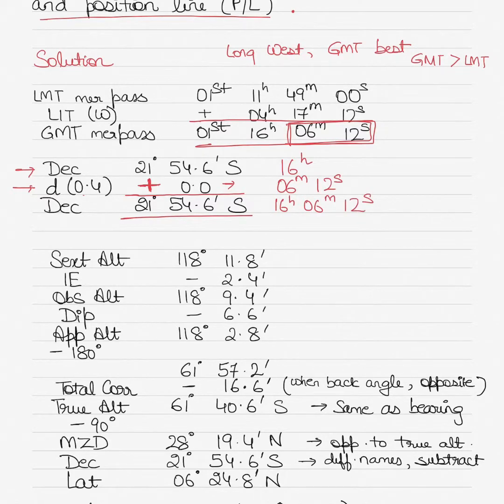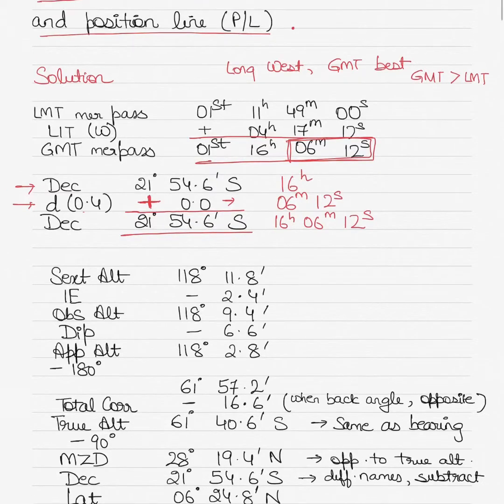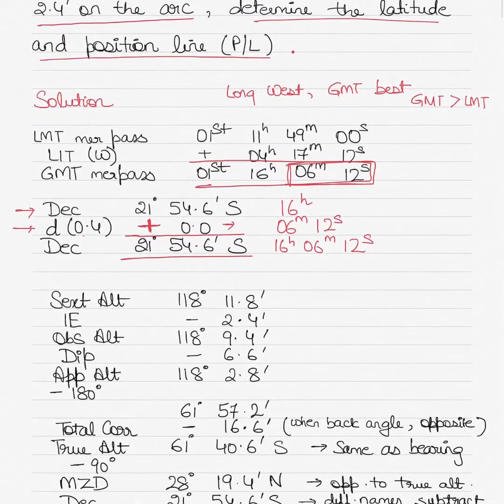Alright, so once we got the declination, then the rest of it is pretty straightforward. We'll write down our sextant altitude 118 degrees 11.8, which is given to us in the question. Then we apply our index error, which is on the arc. So whenever the index error is on the arc, we subtract the index error. If it was off the arc, we would add it.